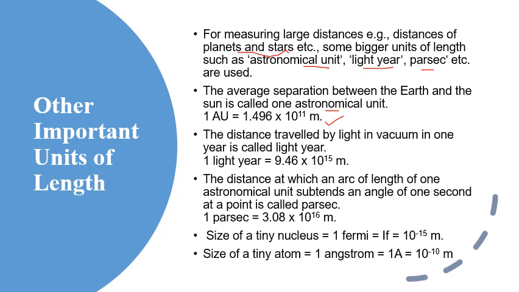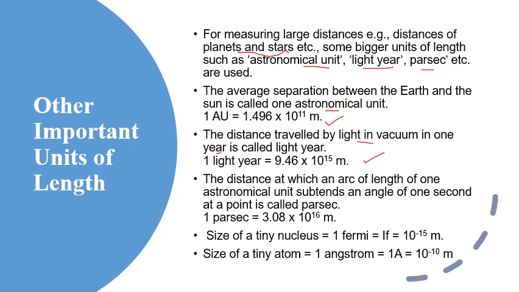And similarly, light year. The distance traveled by light in vacuum in 1 year is called a light year. 1 light year is equal to 9.46 into 10 to the power 15 meters.